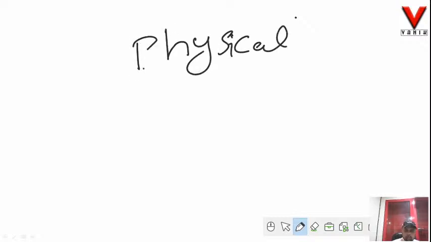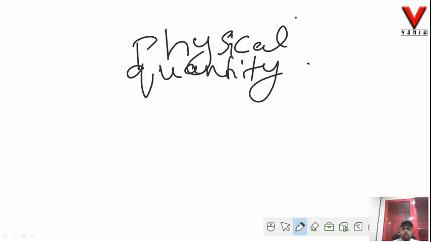physical quantity. Alright, so coming to what is called a physical quantity. Physical quantity means anything that can be measured. Anything that can be measured.